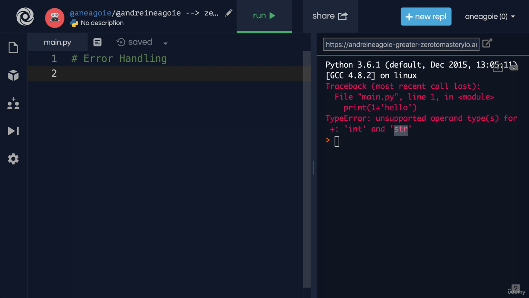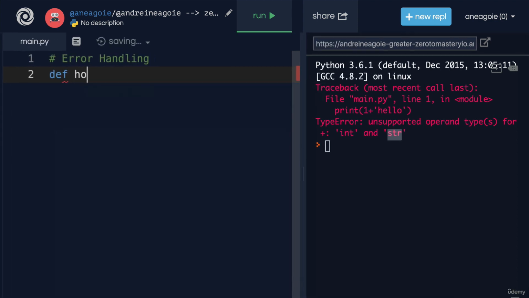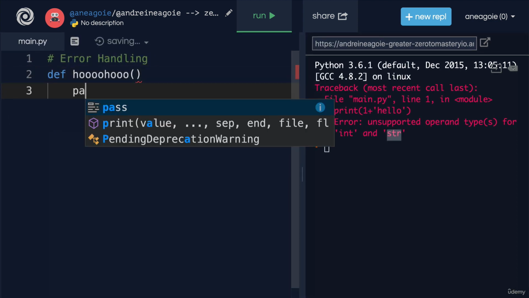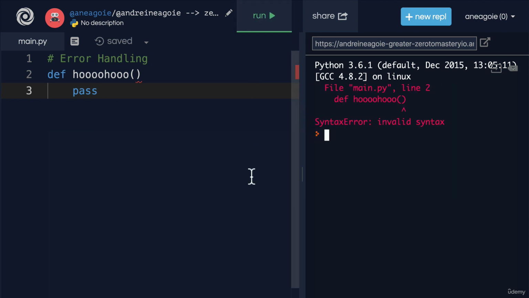One is a syntax error. If I do def and let's say who, and I forget a semicolon here, and I run this, I get a syntax error. It's not a standard Python syntax. I have to fix my error. I can also get something called a name error.